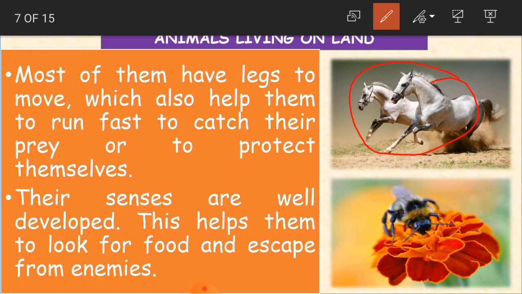So they have developed very well in the animals. Because of this, they are able to get the food, and they are able to escape from the enemies. When they are eating, if they hear any sound of any animal or some other thing which is going to harm them, they'll just run fast from that particular place to get protected. So this is how they escape from enemies.